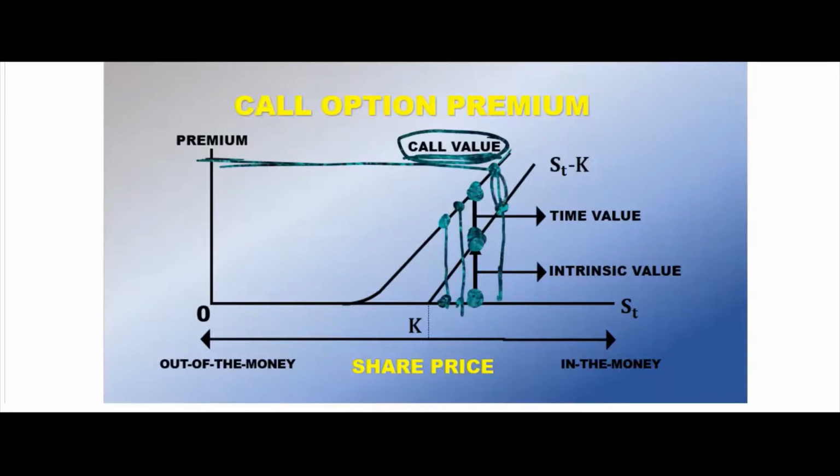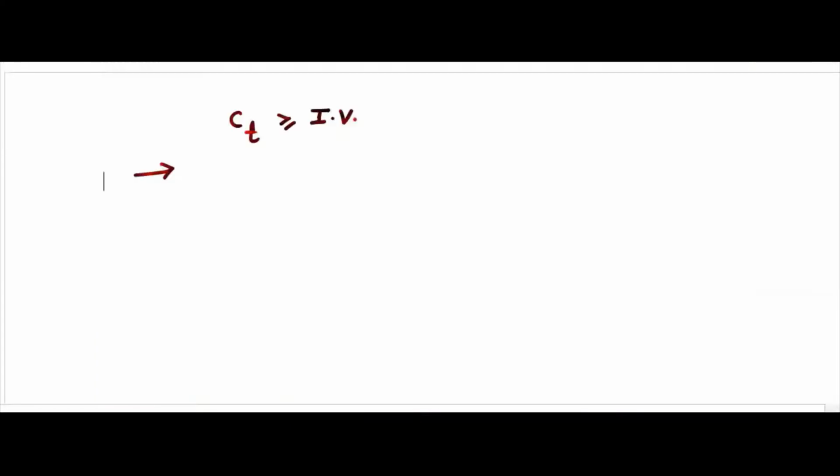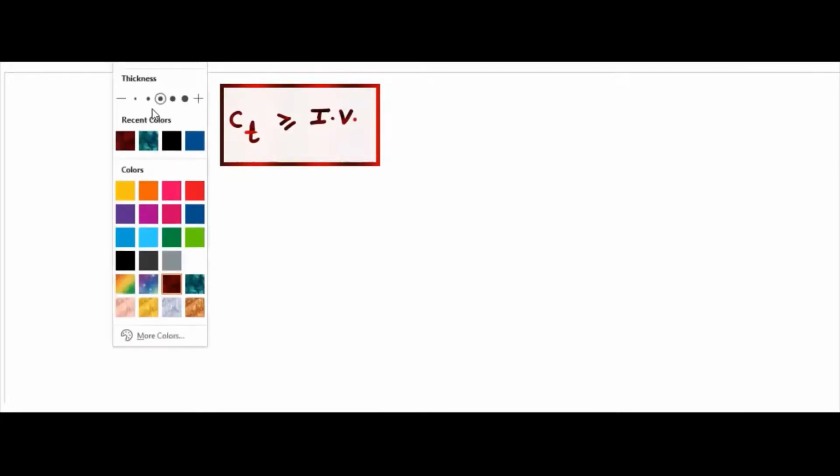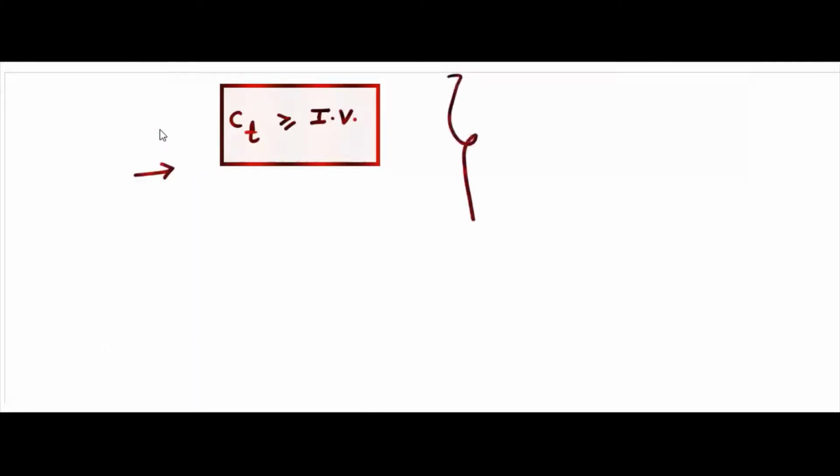This is the time value. The time value extra is there. That's why, without proof also, seeing the graph, you can say this is always true. This value is always greater than or equal to the intrinsic value. However, if you do it mathematically, there are 2 to 3 lines. If you want, you can do it also.